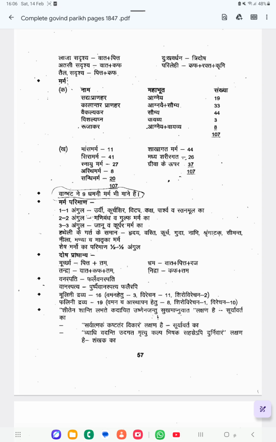Phalini Dravyas are totally 19 are there. So in that Vamana Asthabana, for that 8 Phalas we are using. For Shiro Virejana 1 and for Virejana 10.